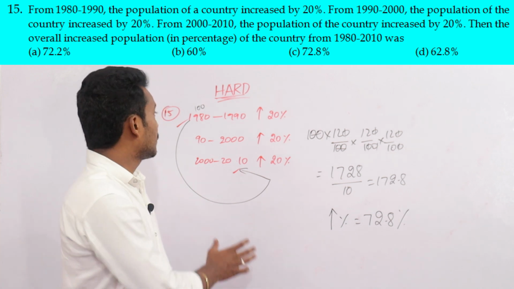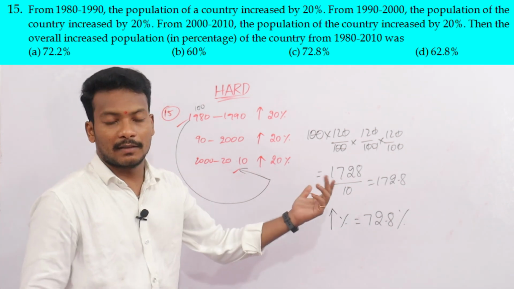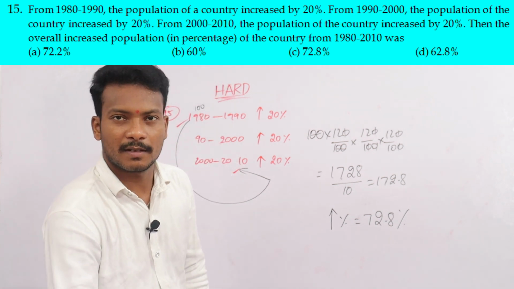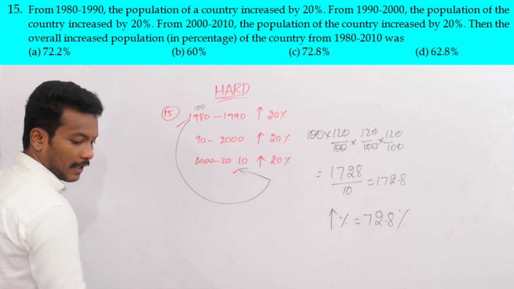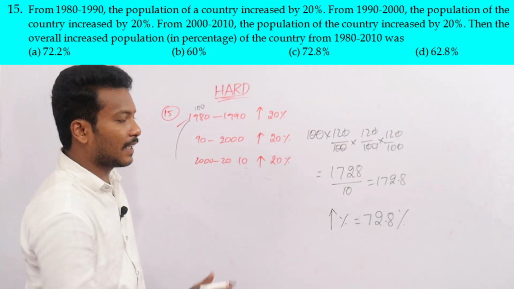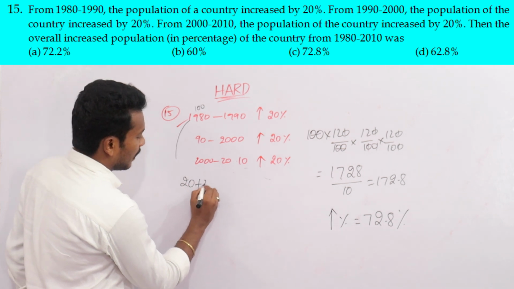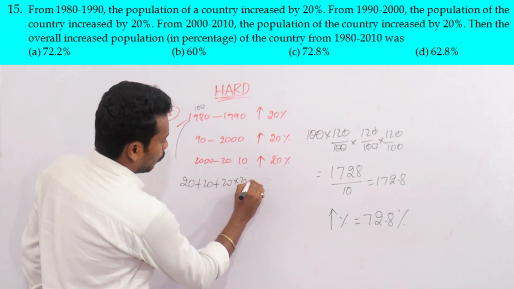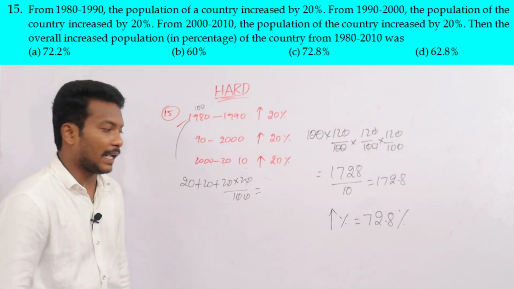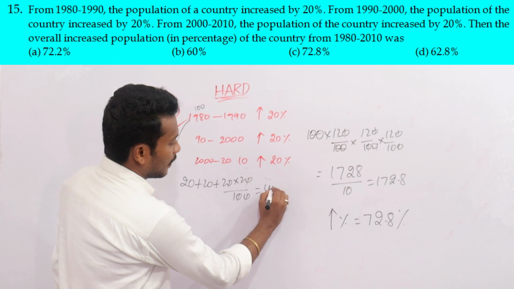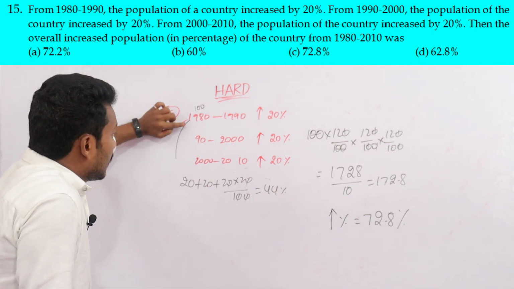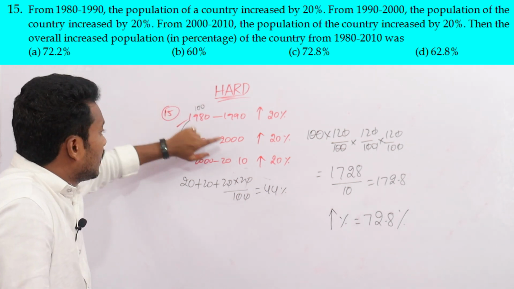Okay, now this question can also be done by another method. What is that method? The overall change method. Somewhat confusing, but look at this. What is the increment from the first to the second year? 20 and 20: 20 plus 20 plus 20 into 20 by 100. 20 plus 20 is 40, plus 4 is 44%. So if the question asks for the increase in population from 1980 to 2000, that is 44.